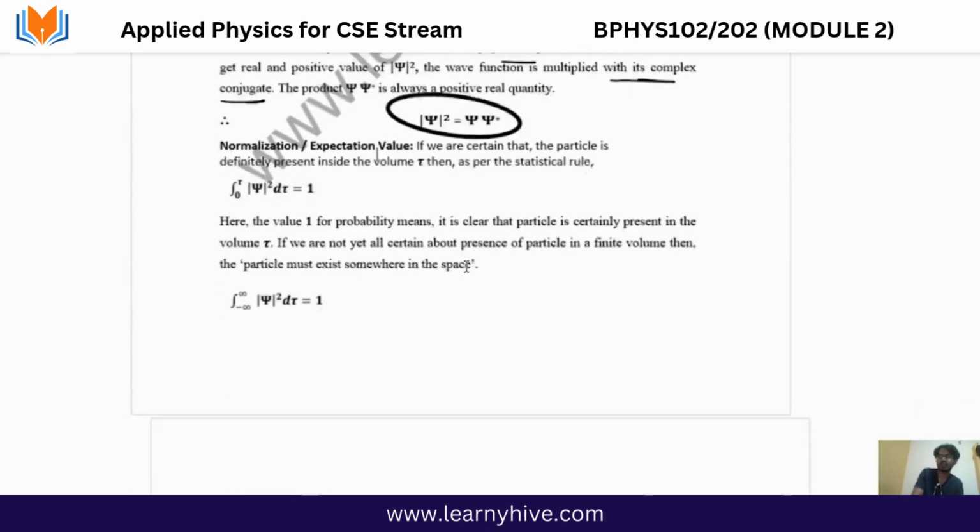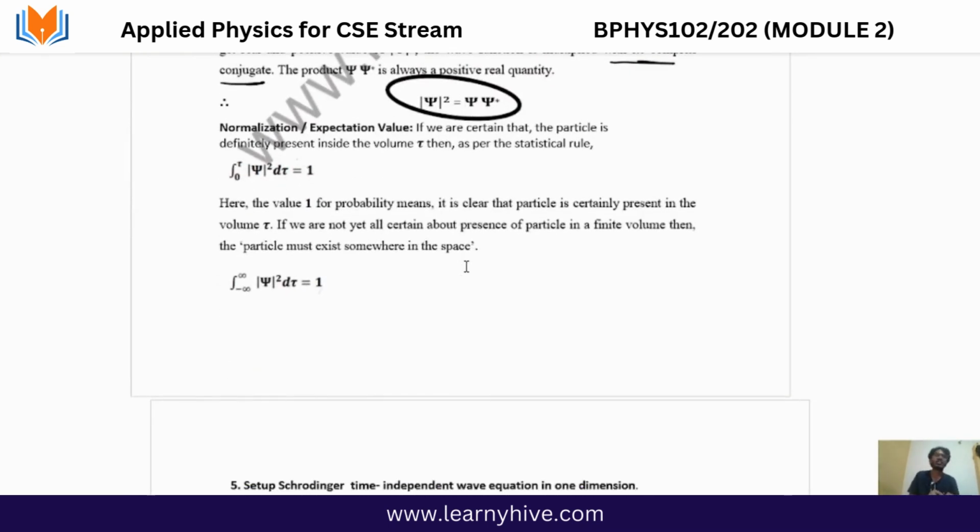Normalization. I love this normalization concept, which made the topic more interesting when I was interviewing about this particular topic. So let's consider a particle. I want to find the wave function of a small part dx, let me say dx. This is the small position. So how can I represent psi squared into dx? P of x, that is the probability of x, is given by the wave function, right?